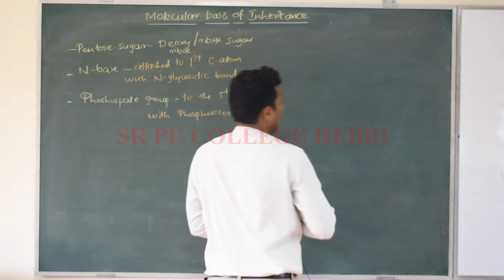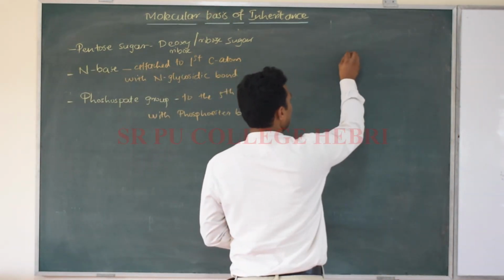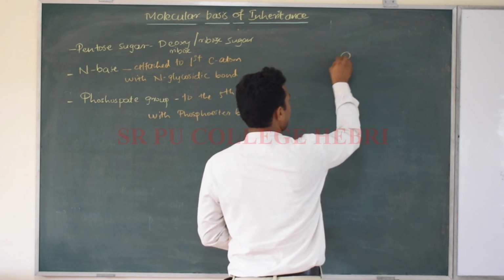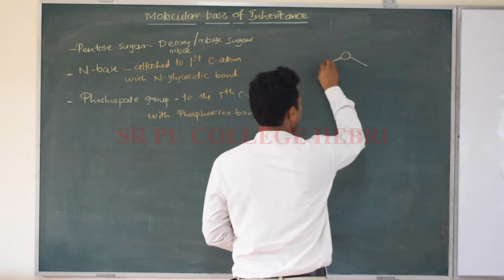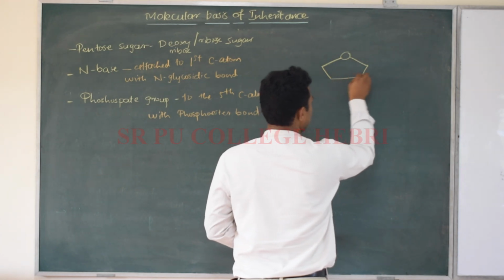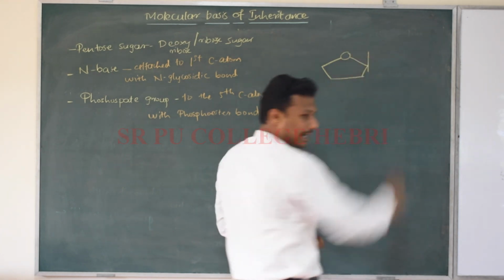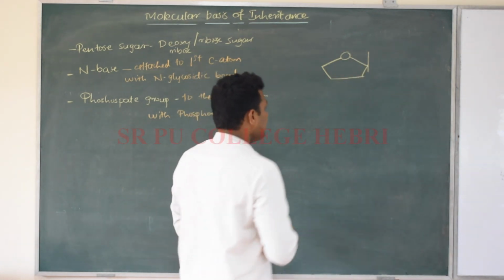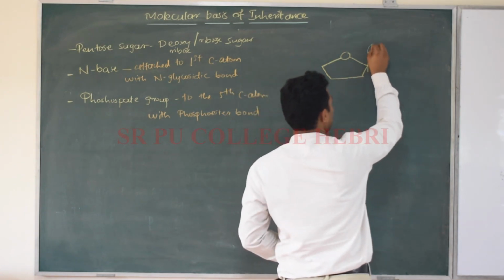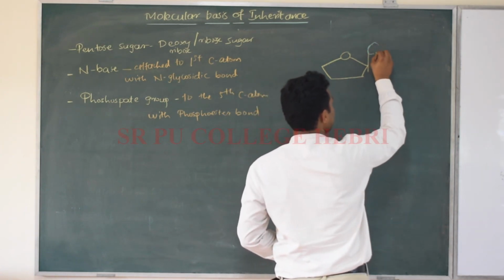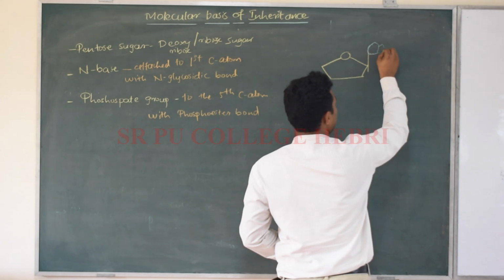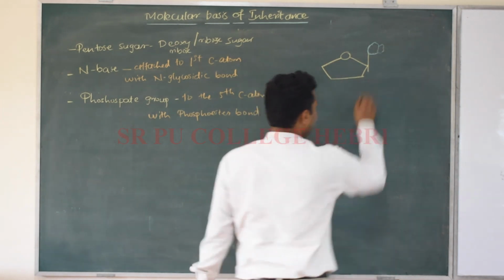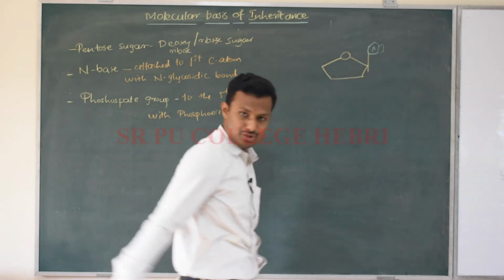See, I'm going to draw one representational figure now. This is the pentose sugar. To this pentose sugar, the first carbon atom is attached to a nitrogen base. Okay, maybe let's take adenine because it is a double ringed structure.